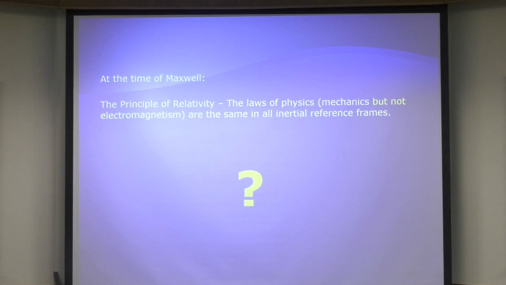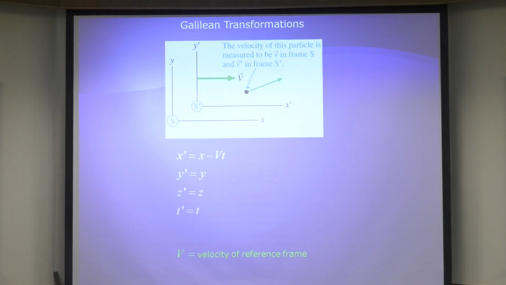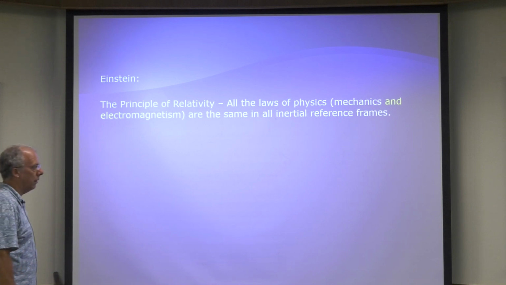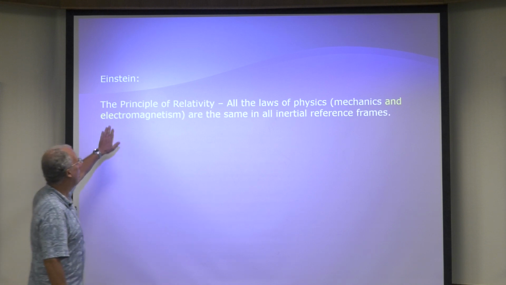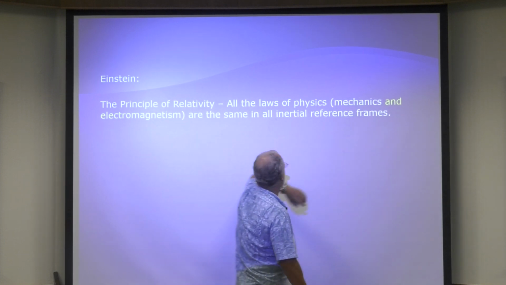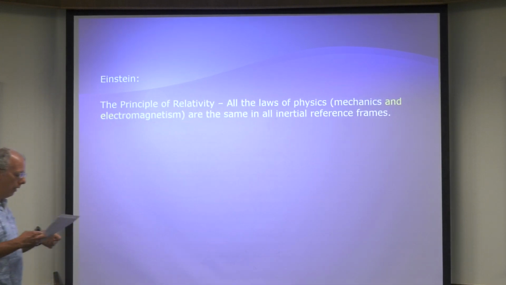So then he thought, well, maybe the problem is with the Galilean transformation equations. Maybe that's where the problem is. Maybe electricity and magnetism do obey the principle of relativity, but maybe the equations that Galileo came up with are wrong. So what Einstein did, he figured out his own transformation equations. And he was able to use those to show that the principle of relativity says that all the laws of physics, mechanics and electromagnetism, are the same in all inertial reference frames.